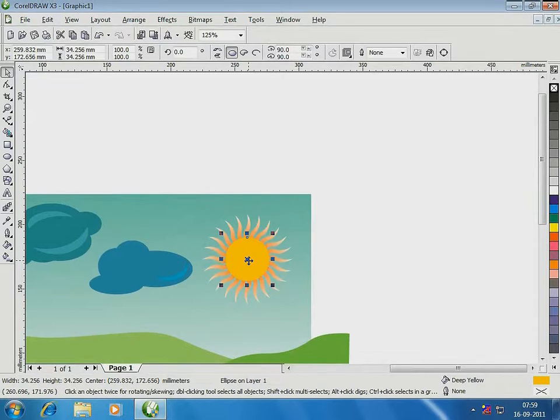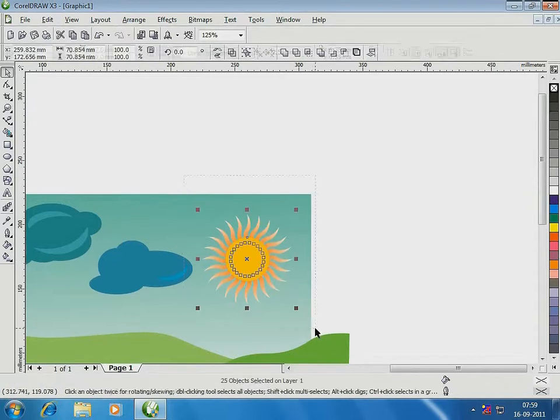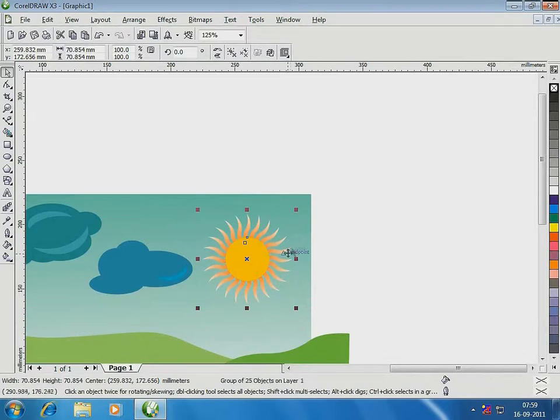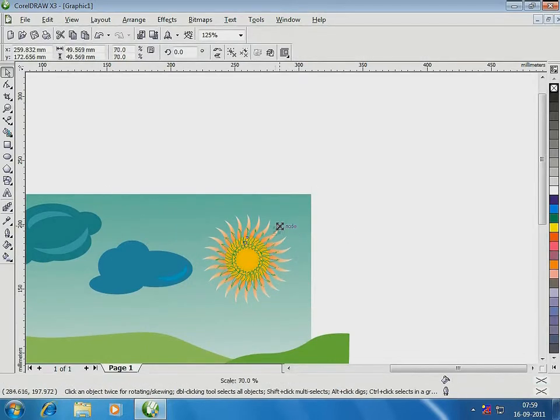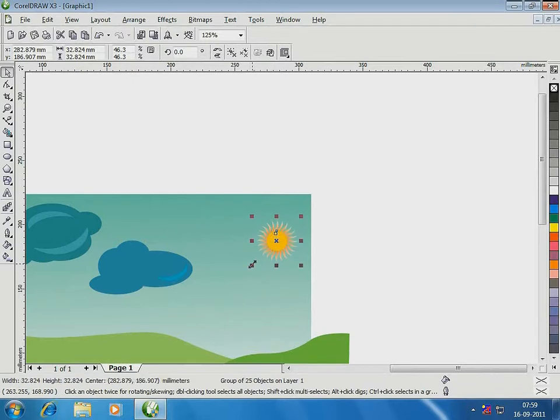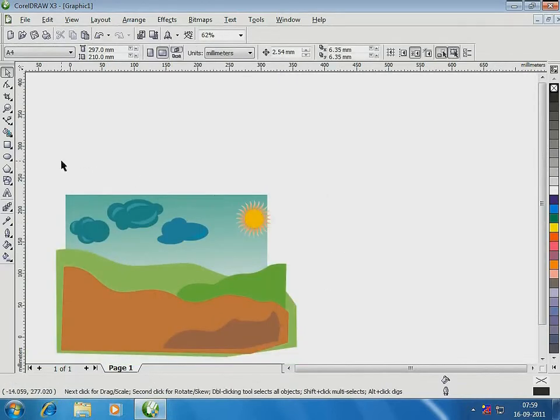To resize and reposition the sun, I'll first need to group the rays and circle so that they move together as one. So, first select all the objects and then press Ctrl plus G to group. Now, I resize by clicking and dragging the corner placeholders. To position it, click, drag and position wherever you want it to be.